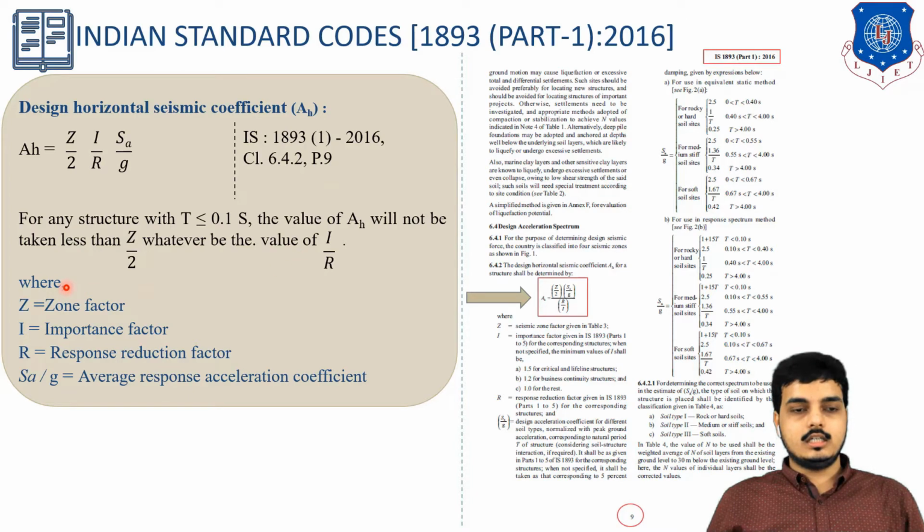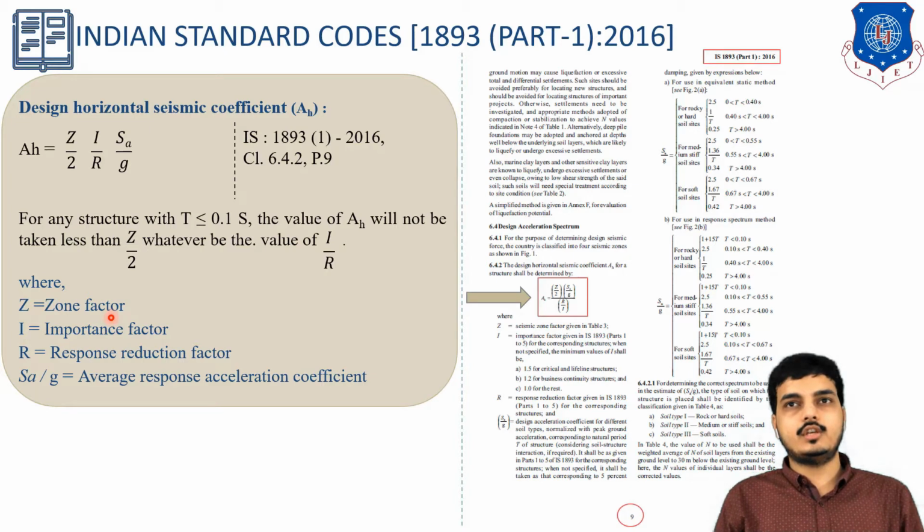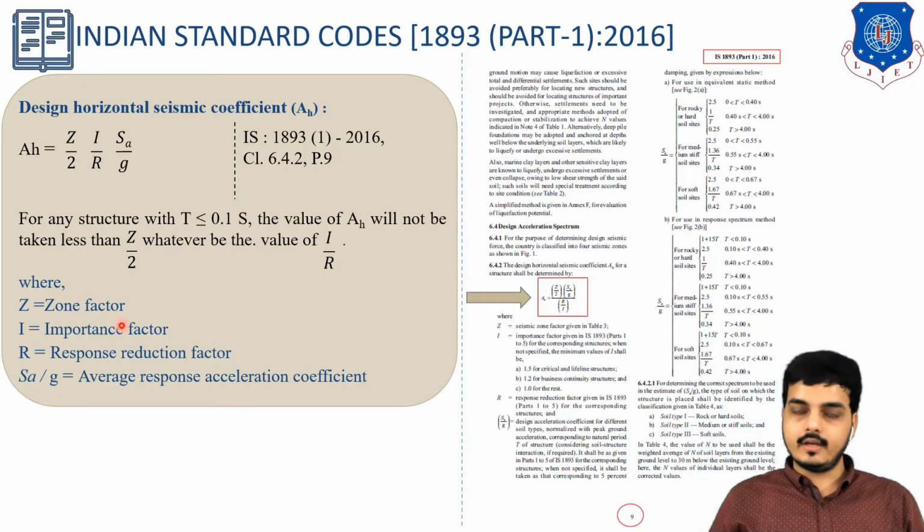Now what is Z, I, R, SA by G? Z is nothing but my zone factor, in which particular zone our building is situated. As I have explained in the very first session of earthquake, the zones are zone 2, zone 3, zone 4 and zone 5. Zone 2 is a very moderate zone, or very low zone, where earthquake activity is very less, and zone 5 is a very highly seismic zone where multiple earthquake activities occur. So Z is my zone factor. Specifically, Ahmedabad is in zone 3 and Bhuj is in zone 5. I will be explaining how and from where it has come.